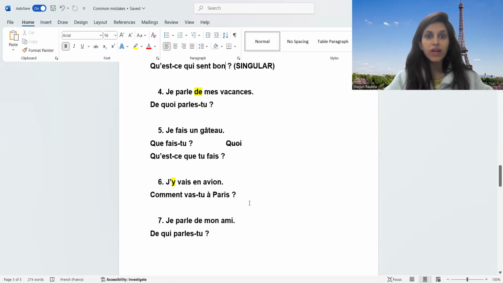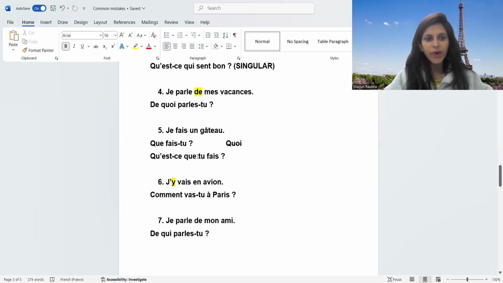"J'y vais en avion." Again, class 10th, important. "Y", pronoun personnel, is given. You have to do the replacement. I'm seeing sometimes students just write this, they're just copying this "y". Why are they just copying? But you have to give this a noun. "J'y vais en avion." "Comment vas-tu à Paris?" Okay, so how are you going to Paris? I'm going there in aeroplane. So I'm replacing aeroplane also, and I'm giving "y" a noun also. Okay, so both needs to be done according to the rules of personal pronouns, right?